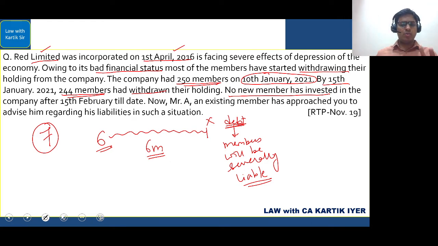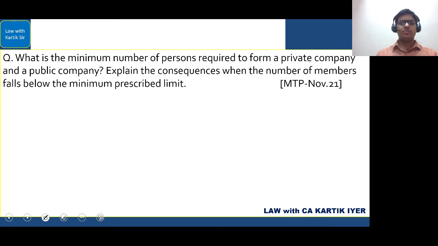However, there is one more small thing that you should remember. The members will be severally liable only if they were aware of the fact that the company has been running with less number of members. They should be cognizant of the fact. That is what the lawmakers have said. They should be cognizant of the fact that the company is running with less number of members. You see? Okay.